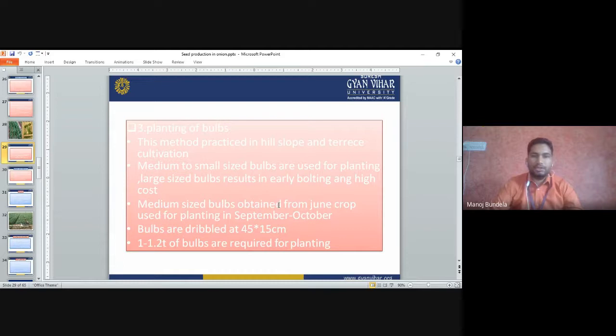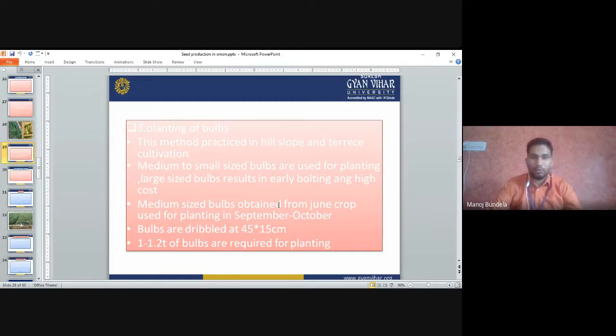Planting of bulb. This method is practiced in hilly slopes and terrace cultivation. Medium to small size bulbs are used for planting. We will not use the large size bulb, because in large size bulbs there is more cost, since the weight of the bulb is more, so it is more costly, and there is a chance of bolting. So we will use small or medium size bulbs if we are going for production through the bulb.